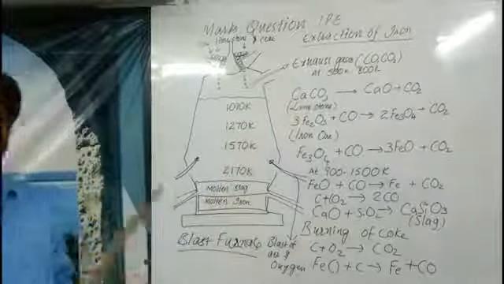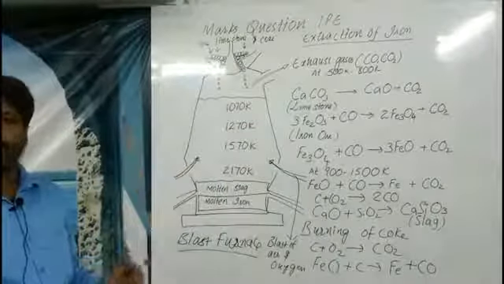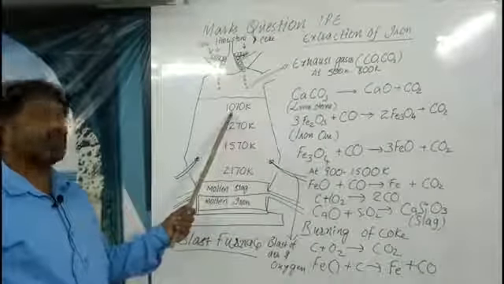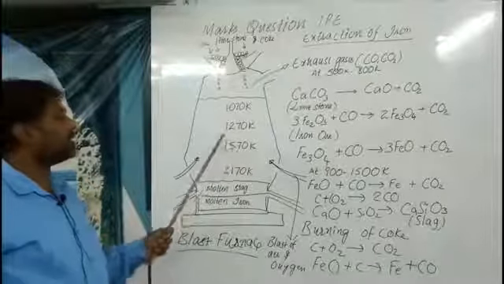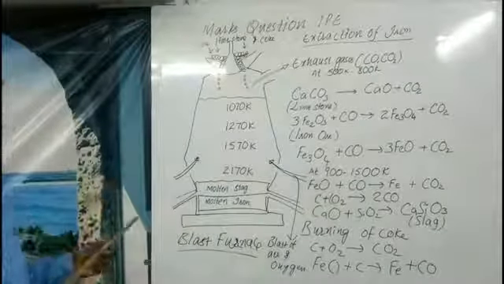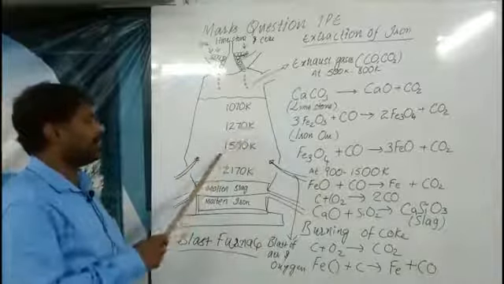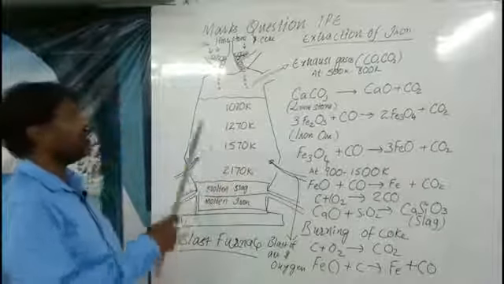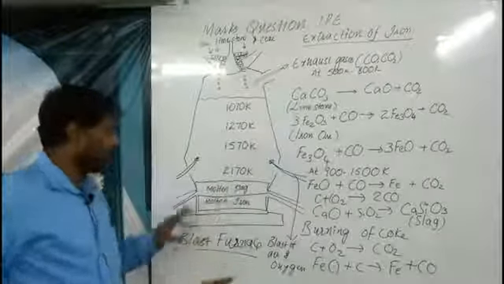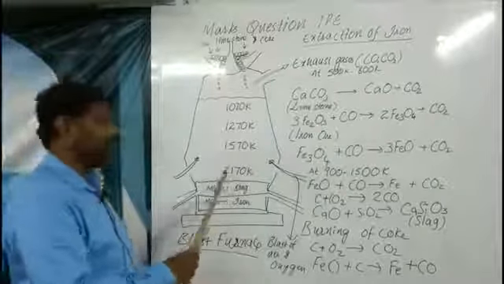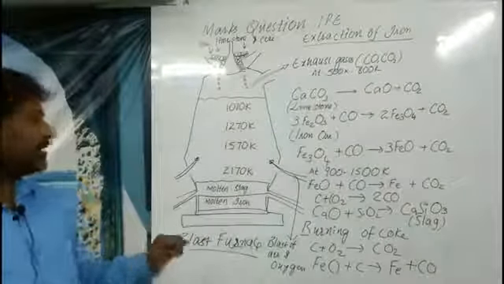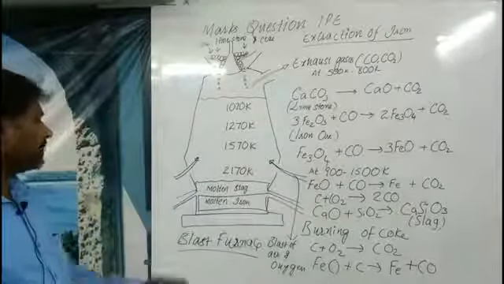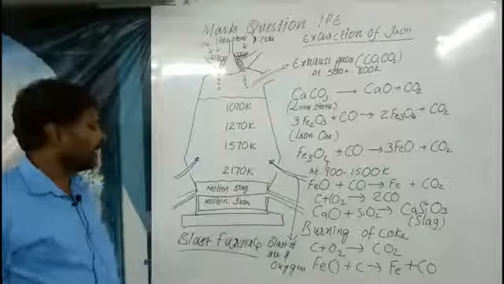If you observe the diagram here, you are easily able to point out the temperature. In the upper section of the furnace, the temperature will be nearly 1070 Kelvin, in the next stage it will increase to 1270 Kelvin, and further in the third stage to 1570. Later, the slag, which is a form of impure iron, is removed layer by layer from this outlet, and the molten iron will be removed from the next outlet.